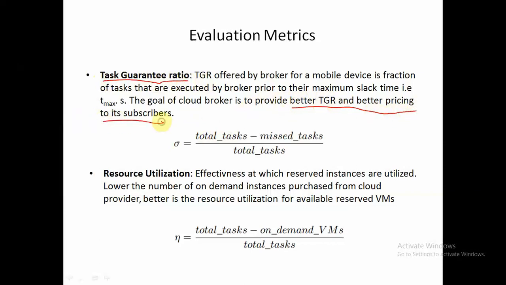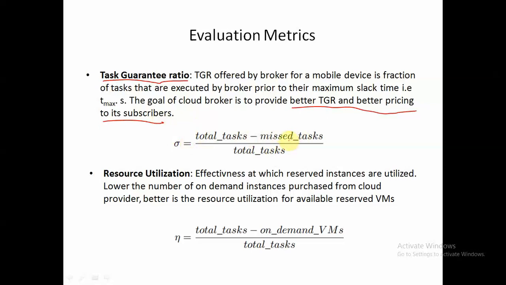So if the broker is giving better TGR, that means it is deferring very few requests till its Tmax value. So the broker is better and it will attract more subscribers. Why? Because it is providing a higher task guarantee ratio. So this will be given by total tasks minus missed tasks divided by total tasks.